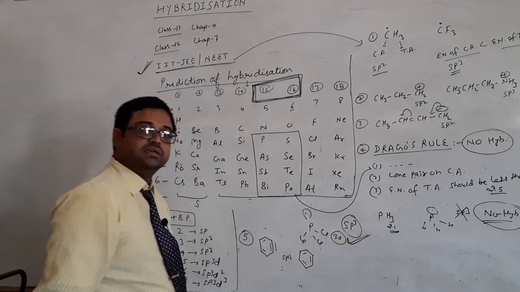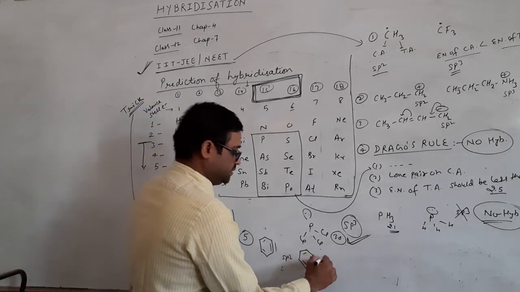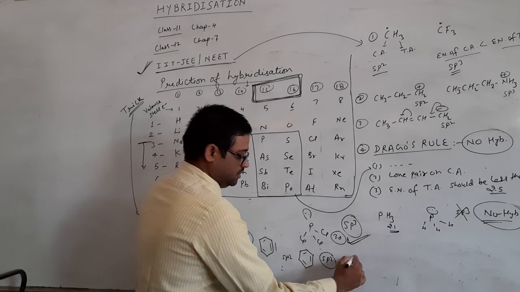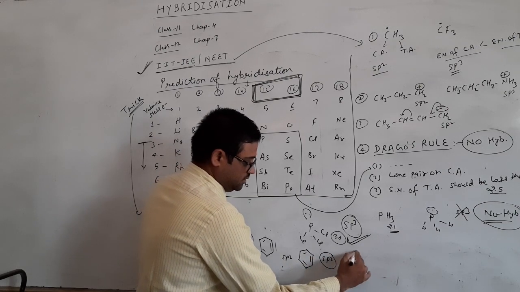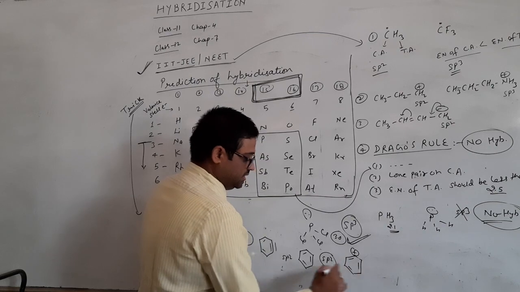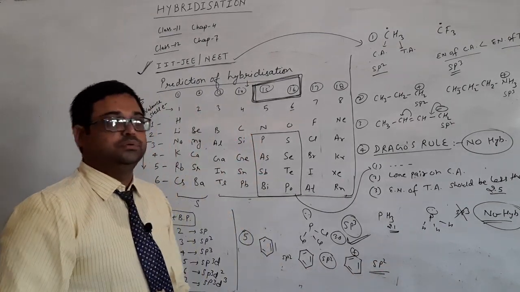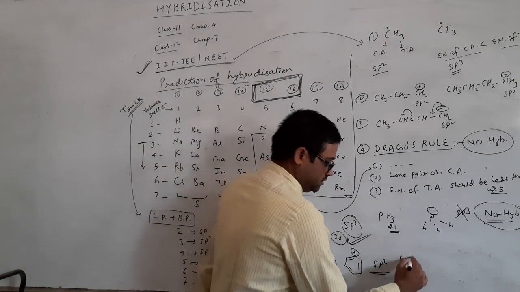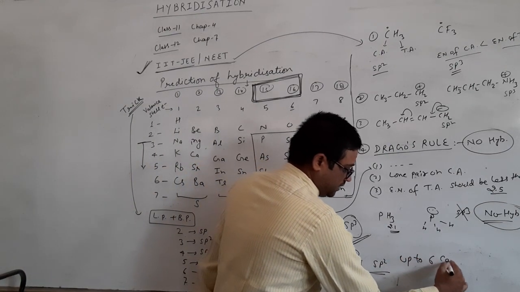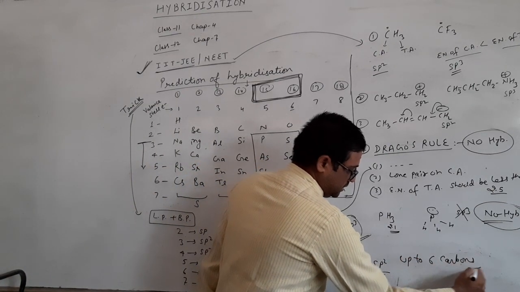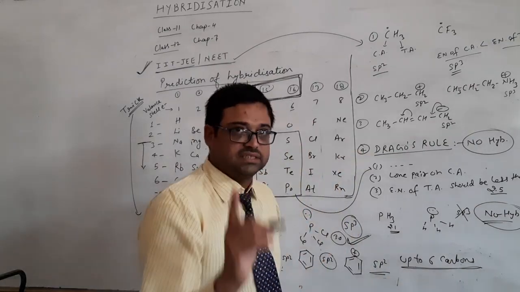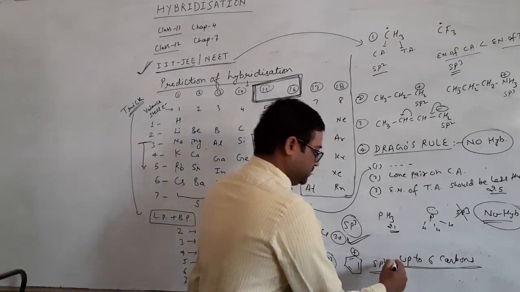Then the answer must be all are sp2. If a cation is there, then your answer must be sp2. Up to 6 carbons in an aromatic cyclic system, all are sp2.